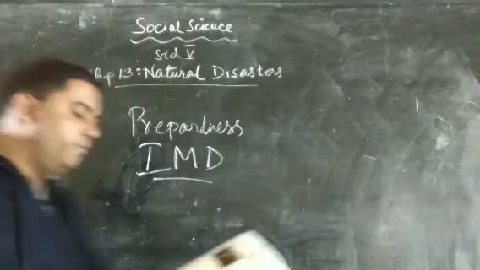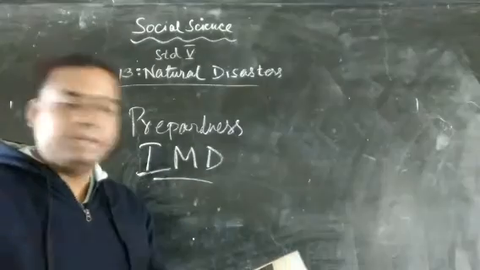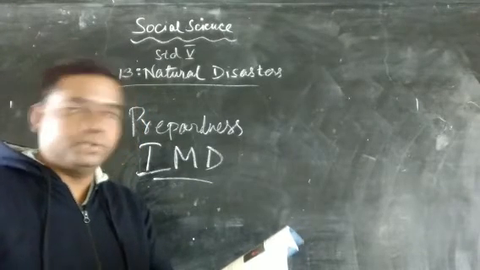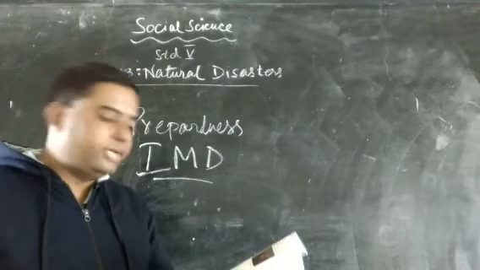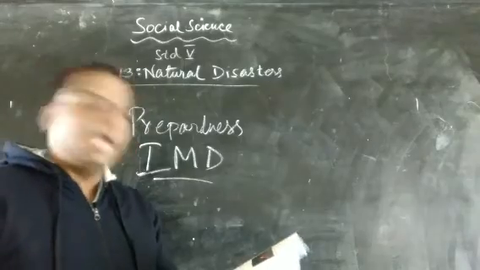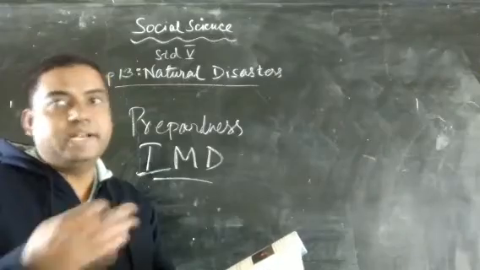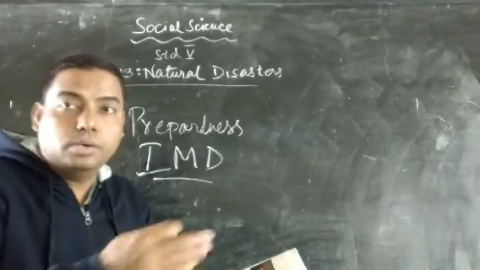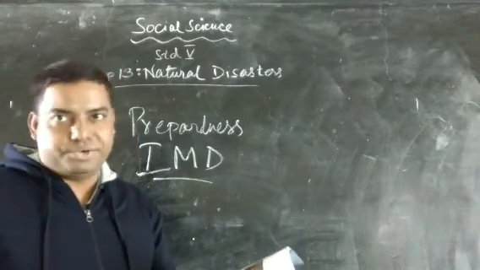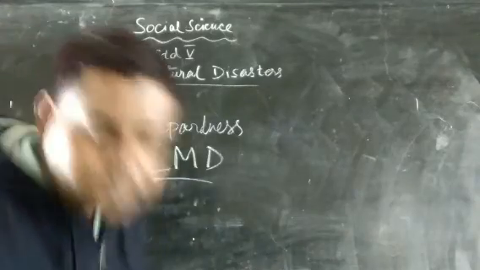So in India, we have Indian Meteorological Department. They issue cyclone warnings so that people are alert, that is the local people. And apart from this, we have National Cyclone Risk Mitigation Project. They maintain all the cyclone shelters for those people who are affected, and also in the coastal areas. And lastly, we also train local people. The Indian government sends people who train the local people how to protect themselves from cyclone and huge destruction. Now we'll see the next type of natural disaster, my dear children, which is flood.